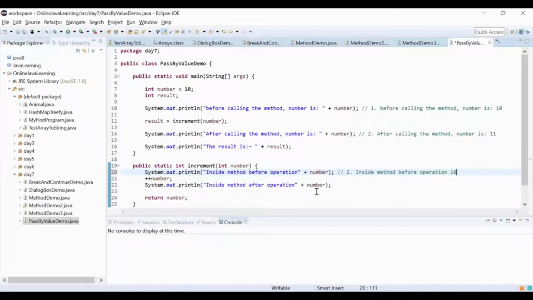21. Yes, 21. Then it will not print anything. Then what will happen? Then it will go down to line number 22. So what will happen over here at line number 22? Inside method operation plus number. So number is now 11.